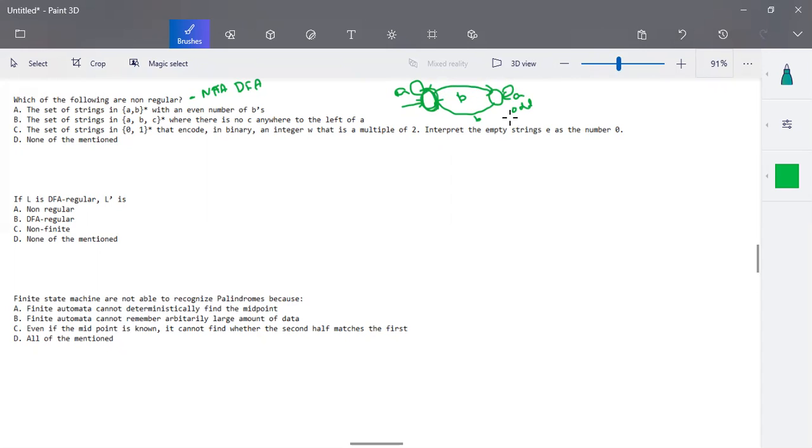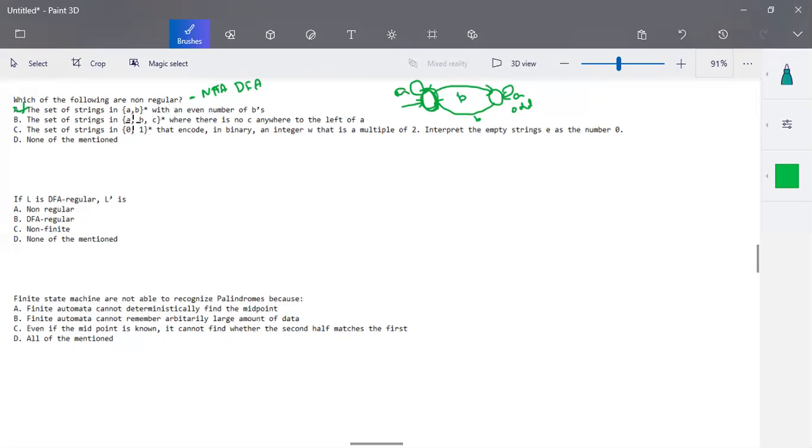So this is a DFA, right? We can construct a DFA that accepts strings with an even number of b's. So this is allowed. When you are able to construct an NFA or DFA, we call it a regular language. And the question is to find which of the following is not regular, so this option doesn't suit. We'll take the next example.